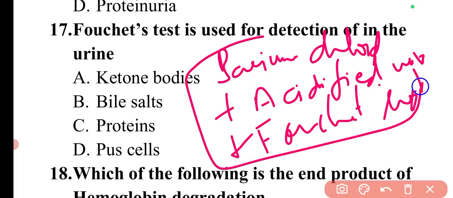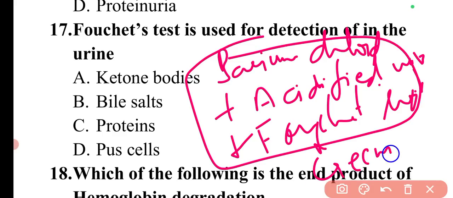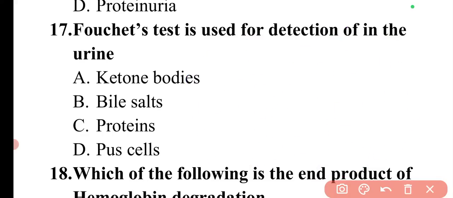Then after mixing these, a greenish color, or we can say a blue-greenish precipitate, will be formed. So that means there is a presence of bile pigments or bile salts.